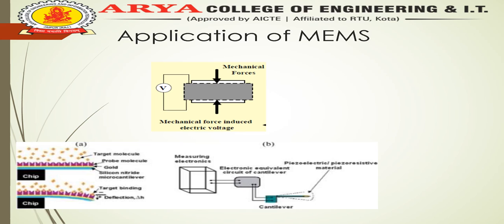This is a basic design used for measuring parameters, the changes in cantilever structures, either in the form of displacement, pressure, or force, and the voltage that exists. So this is one application of MEMS, the micro cantilever.